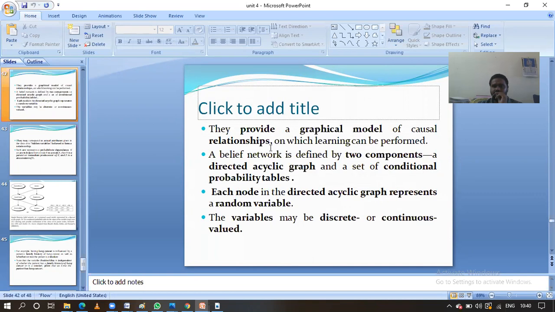With the help of these two components, we define the Bayesian belief network. Each node in this directed acyclic graph, the DAG, represents a random variable, and the variable may be discrete or continuous.